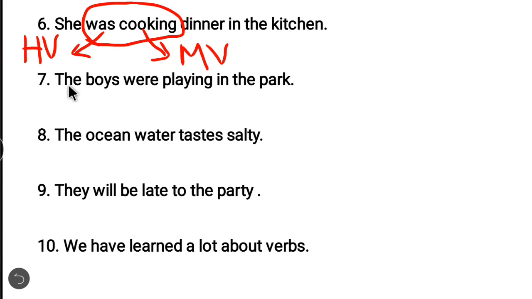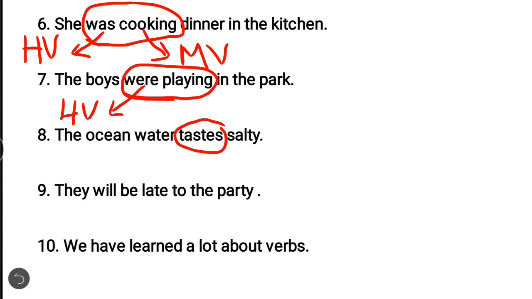Next sentence. The boys were playing in the park. Playing is the verb in the sentence. Were is a helping verb and playing is the main verb. The ocean water tastes salty. Here the verb is tastes. It is telling something about the subject, describing the subject. The subject is connected to its subject complement. So tastes will be the linking verb.